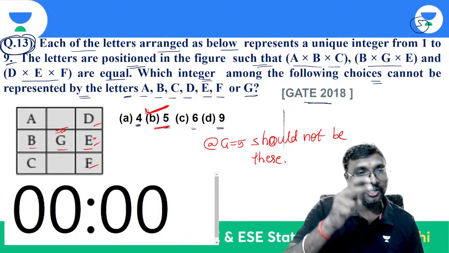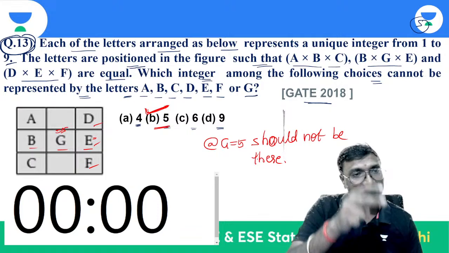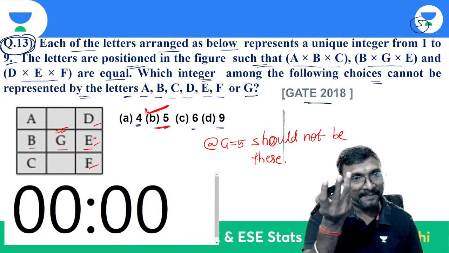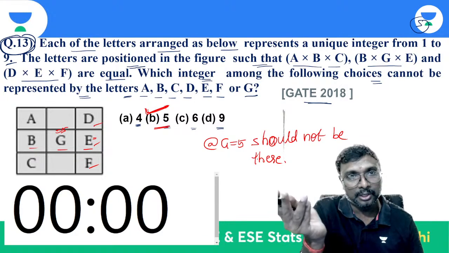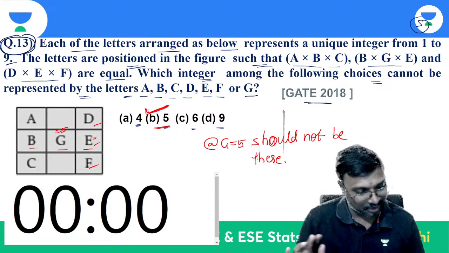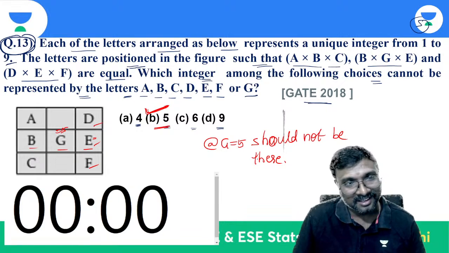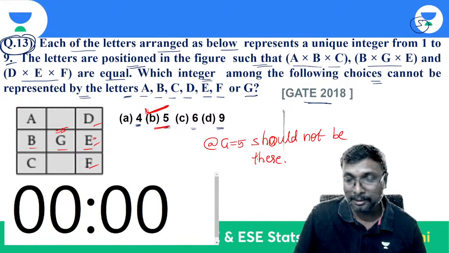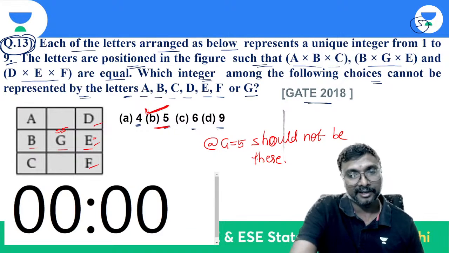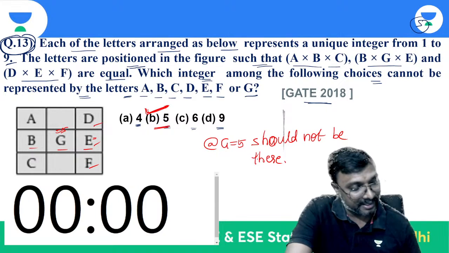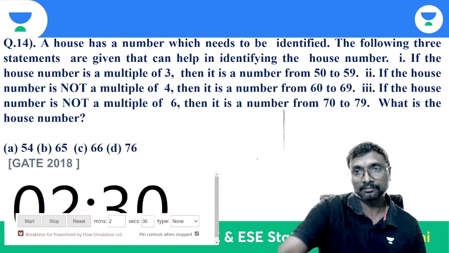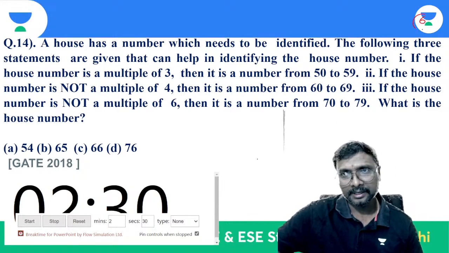If G is 5, then A, B, C and D, E, F may not have these multipliers, since only 1 to 9 are there and 10 is also not there. When only 1 to 9 are there, can you get any multiple of 5? It's impossible. So 5 is the only odd number which we cannot use here. Is that clear now?